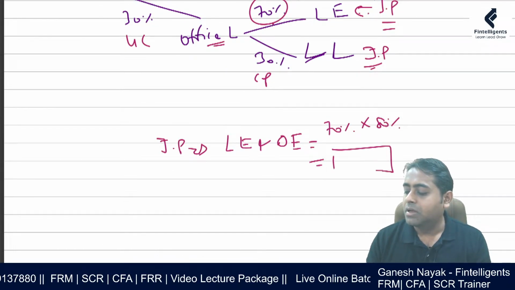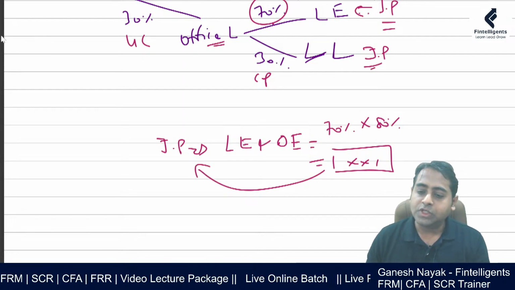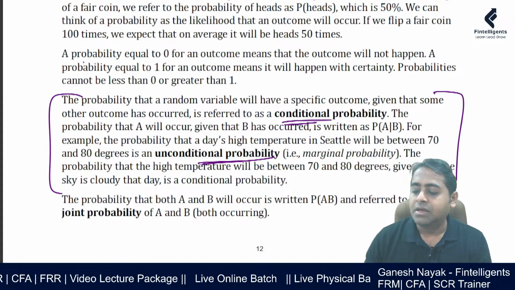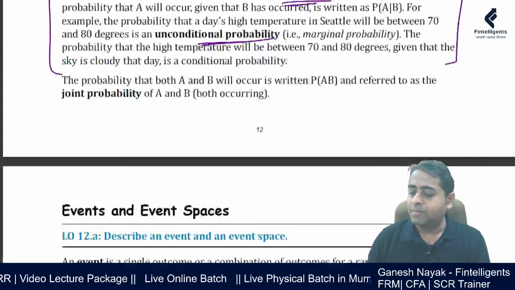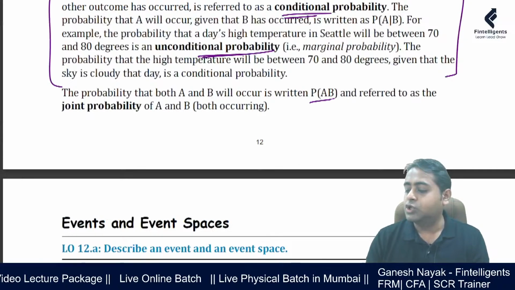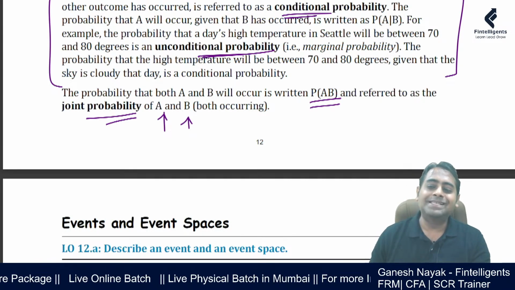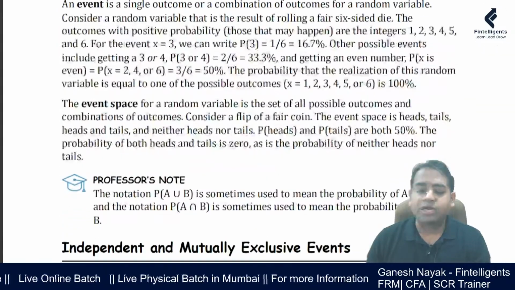That number represents your joint probability. So for the exam, you should be clear what is unconditional and what is conditional probability. That understanding has to be very clear. Joint probability also: what does it mean? Both event A and event B are happening simultaneously. Event and event space are generally not very important.